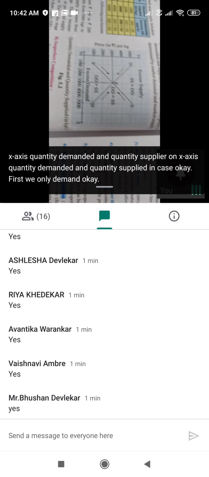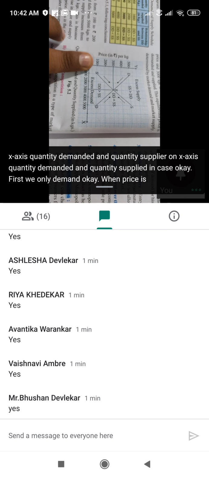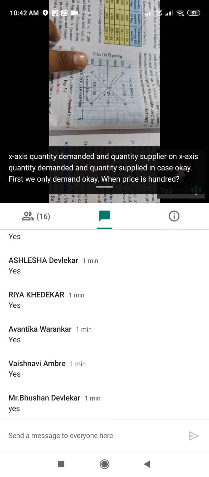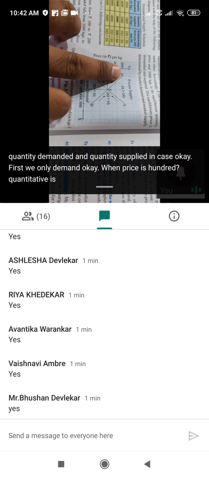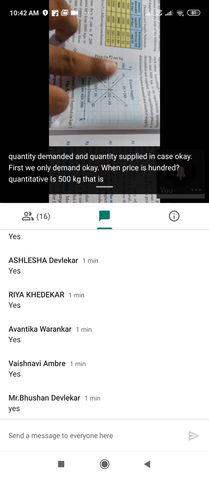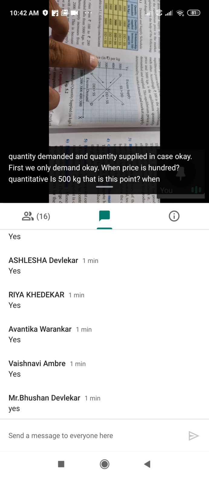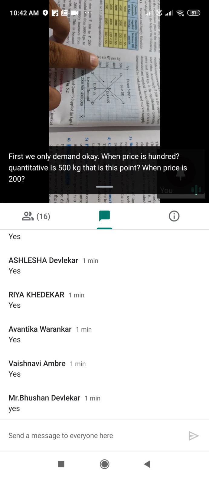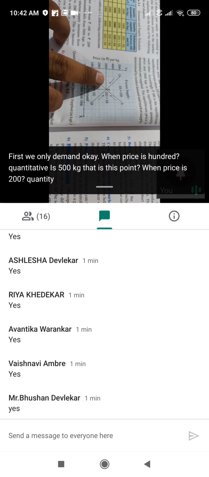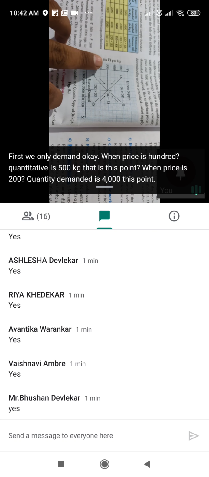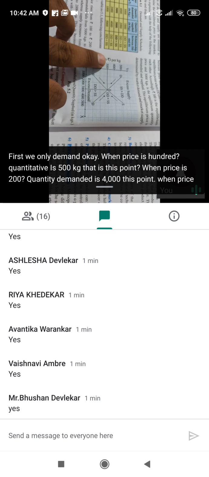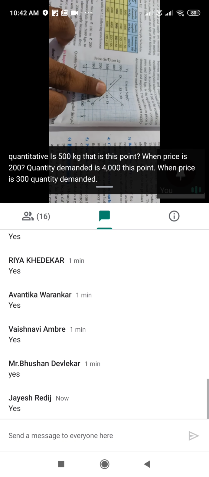When price is 100, quantity demanded is 5000 kg. That is this point. When price is 200, quantity demanded is 4000. That is this point. When price is 300, quantity demanded is 3000. That is this point, E.